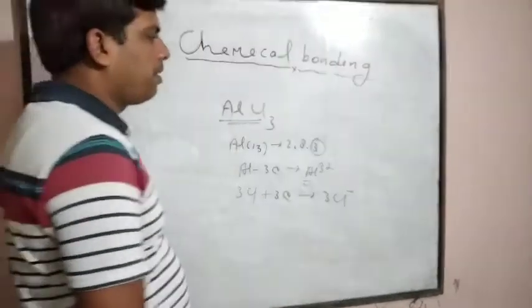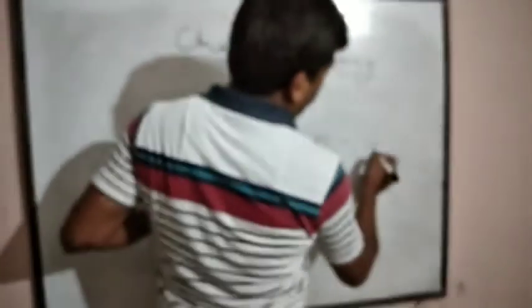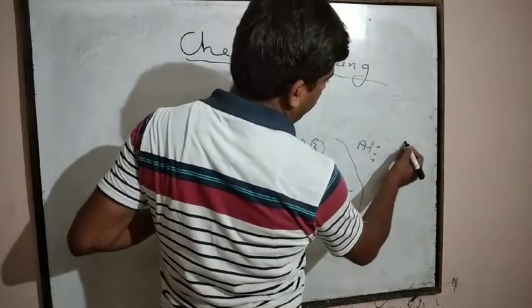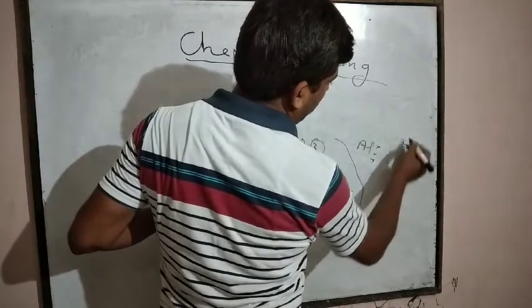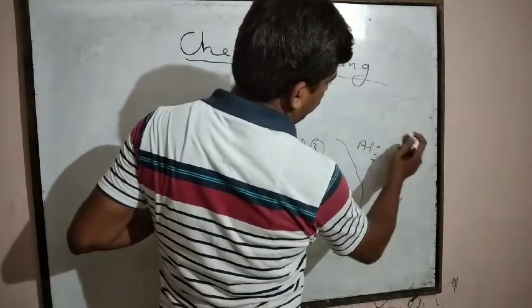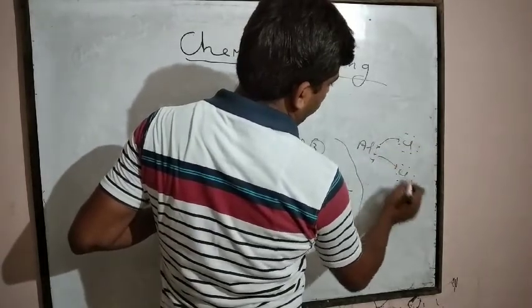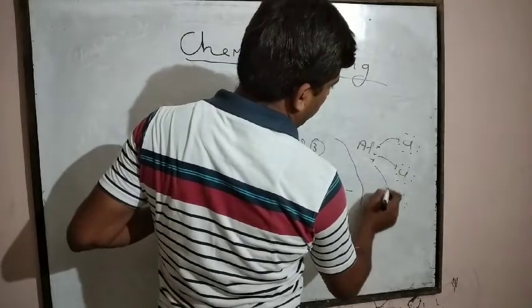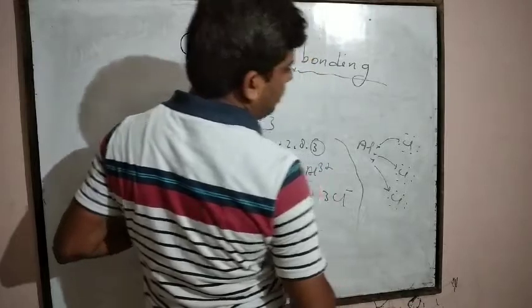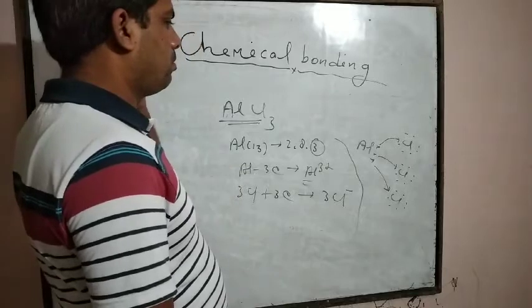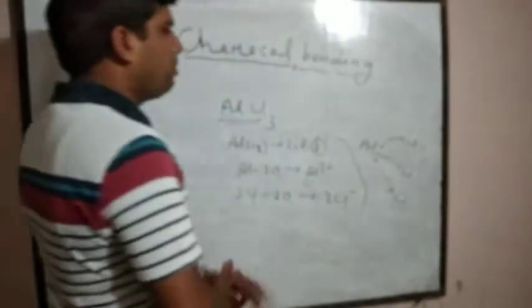Then what happens? Aluminium has 3 valence electrons, and there are three chlorine atoms, each with 7 valence electrons. One electron is transferred to each chlorine, forming AlCl3. In this way, an ionic bond is formed between aluminium and chlorine.